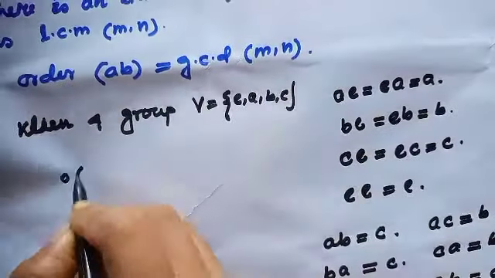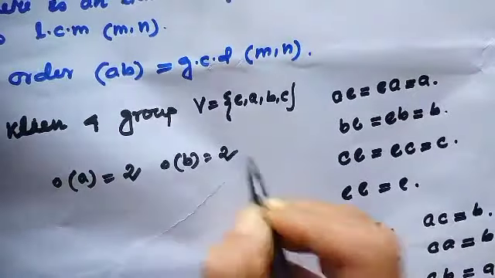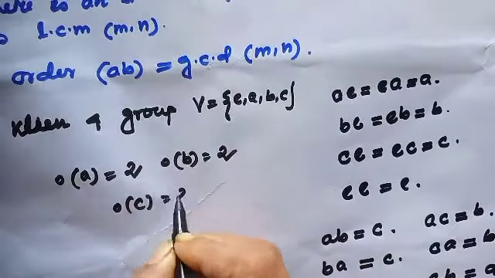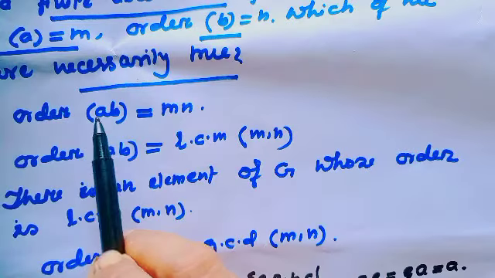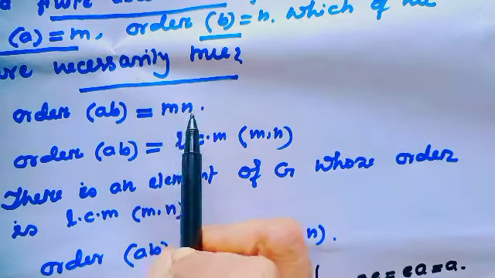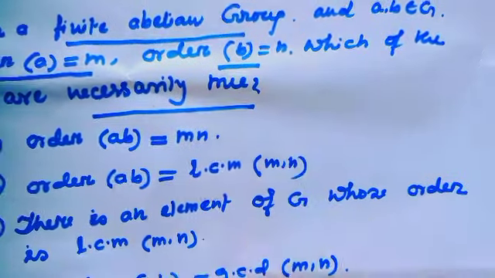That means order of A equal to 2, order of B equal to 2, and order of C equal to 2. Okay? So the option says order of AB equal to mn, where m equals order of A and n equals order of B.